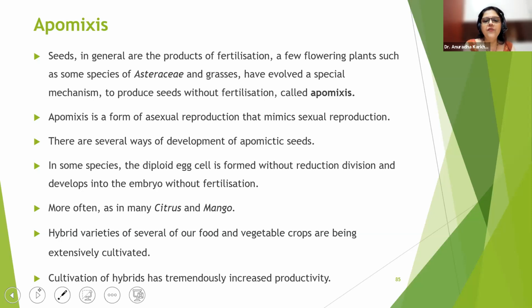Hybrid varieties of several of our food and vegetable crops are being extensively cultivated using this particular technique. Cultivation of hybrids has tremendously increased productivity nowadays. So nowadays we prefer apomictic seeds. You know why? Because we don't want two gametes to come together and contaminate each other. Contaminate each other means if there is one particular parent who is not having good quality, then the other parent's good quality may get suppressed. So they don't want mixing. So to maintain the quality, we nowadays have developed apomictic seeds. We develop it artificially, but this happens in nature also.